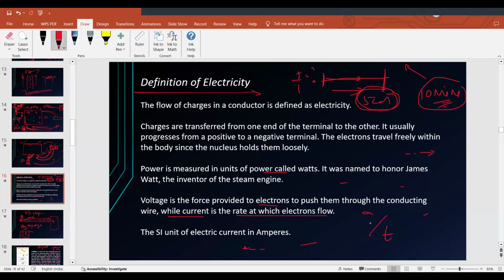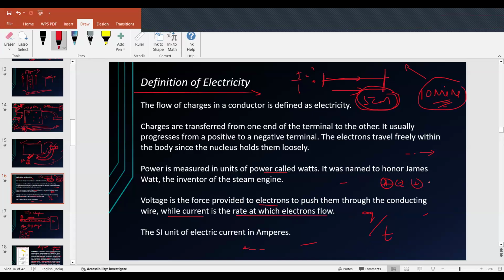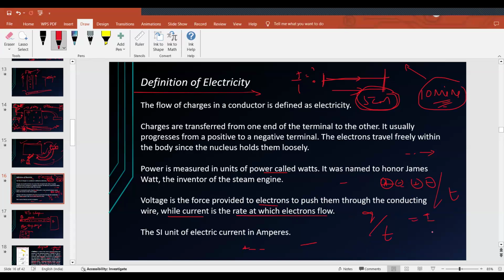Given a particular amount of time, how much charge? Because when charges, plus and minus charges, flow, they make up the current, right? Yes, ma'am. So how many charges are flowing, and in how much time they are flowing, that is nothing but current, right? Yes, ma'am.